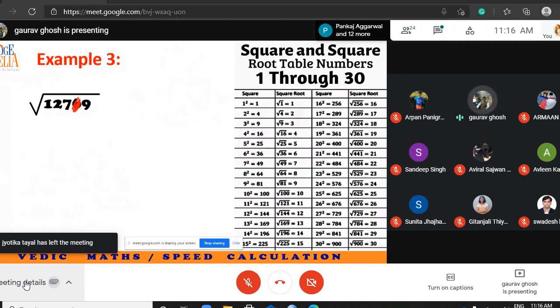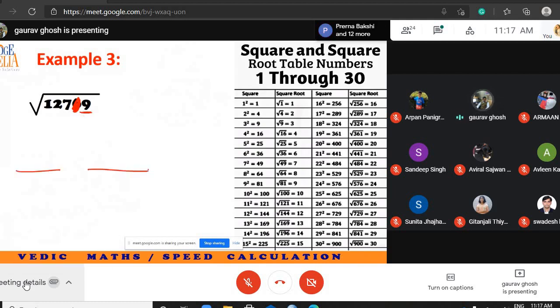Ignore this digit. Concentrate only on the last digit. Break it into 2 parts. So if my last digit is 9, that is possible only with 3 or 7. Now the interesting thing is 3 plus 7 is equal to 10. So partner numbers always add up to 10. So here it is 3 or 7. What about the remaining part?